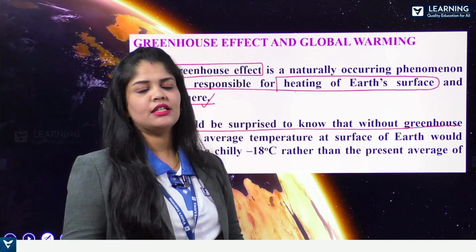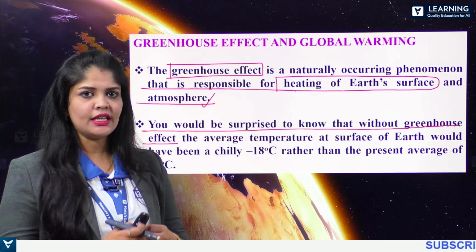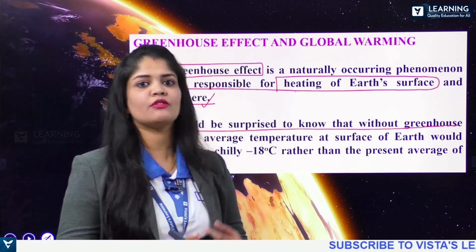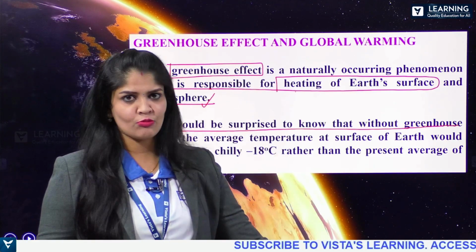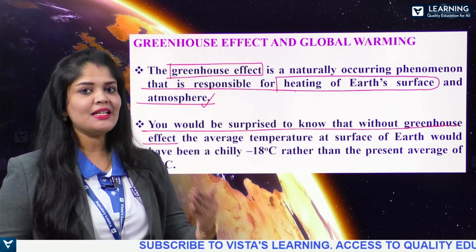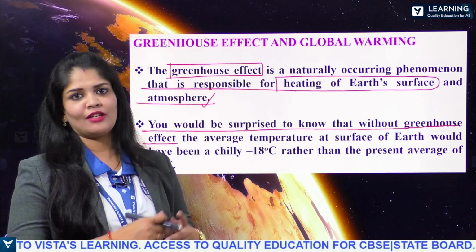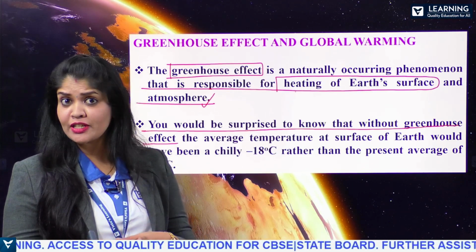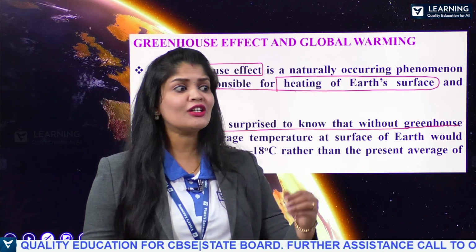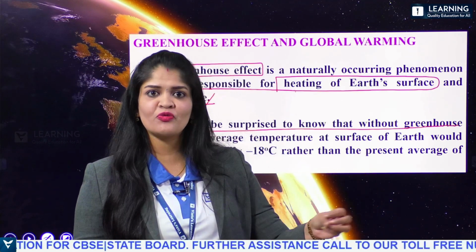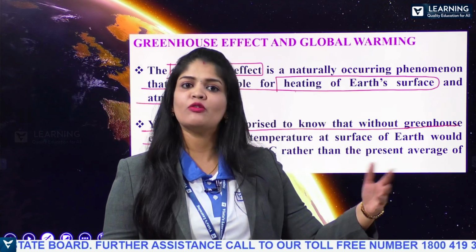See, we know that the greenhouse effect results in the warming up of the earth's surface and the warming up of the earth's atmosphere. But it has its own importance, because without this greenhouse effect, the earth's surface is not heating up, the earth's atmosphere is not warming up.